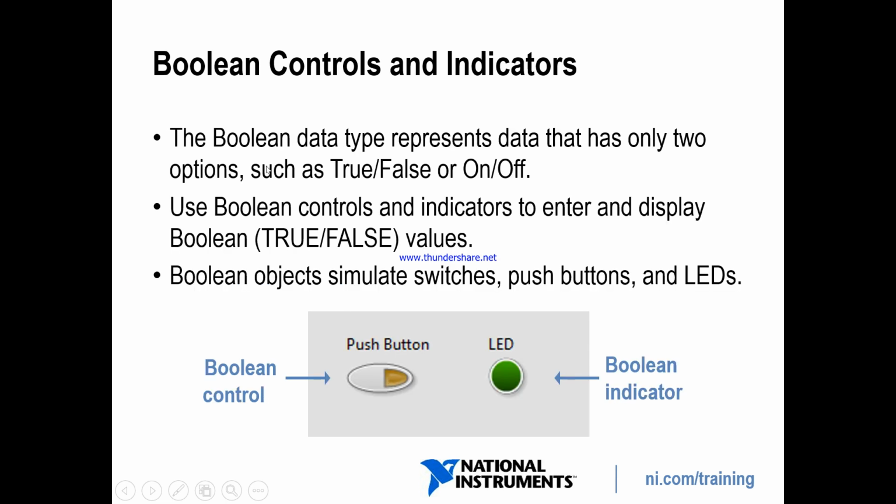Same for the boolean control. The boolean control data type represents data that has only two options, such as true and false. Not only true and false, but on, off, okay, not okay, work done, work not done, true 1 0, a switch off, anything.